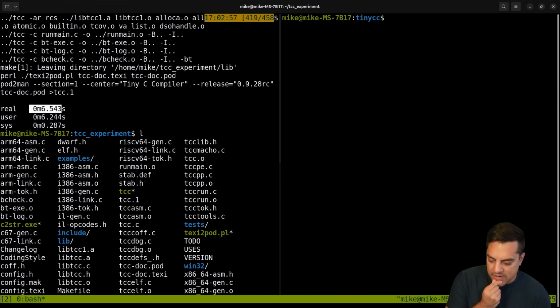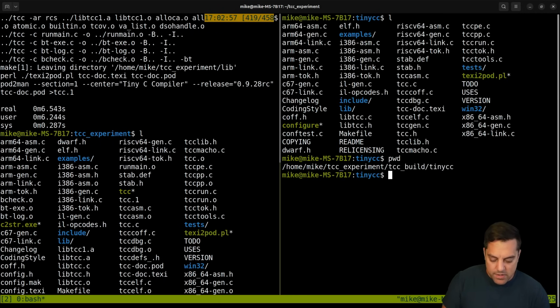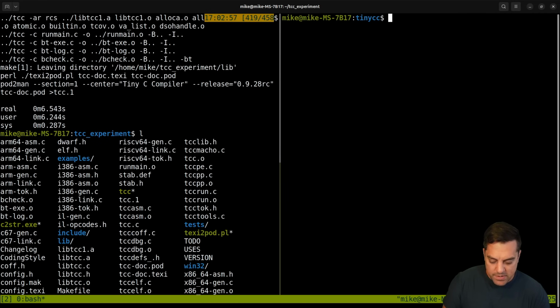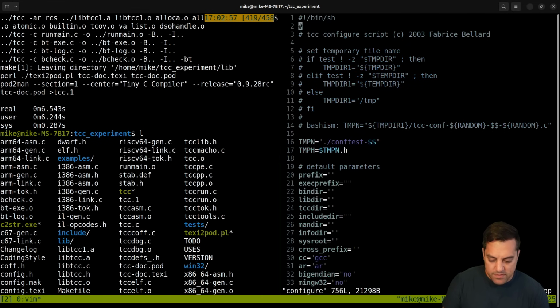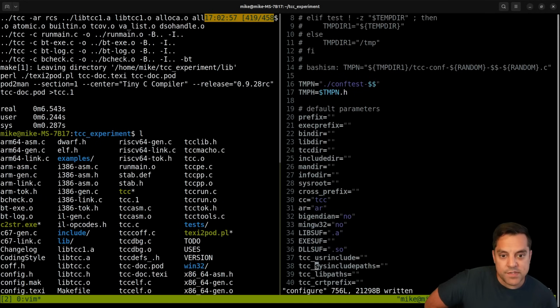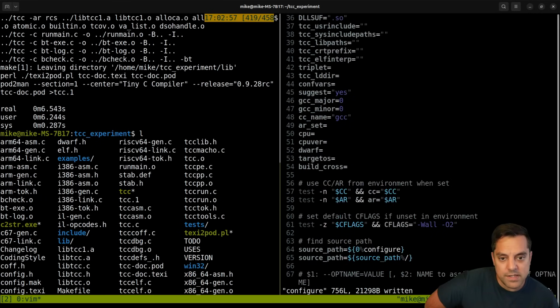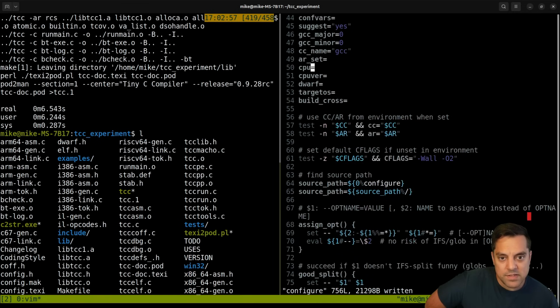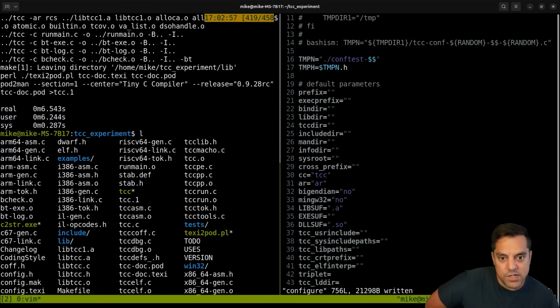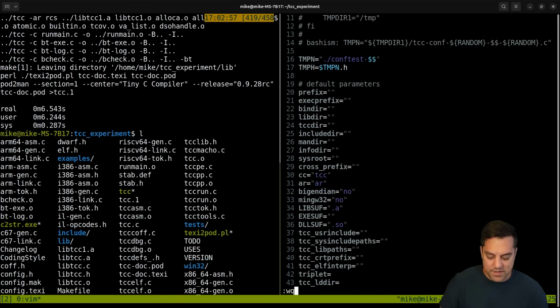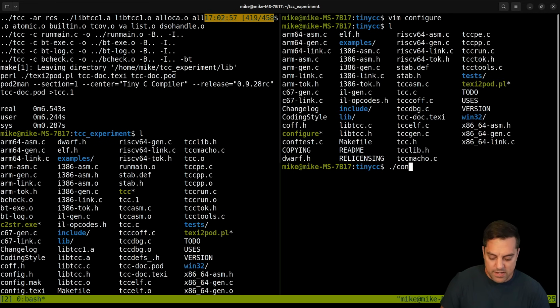Let's see here. And really we care about the user time, so I should accurately do that. Okay, so this is in our build here. Now I'm going to mess with the configure file to see if I change the compiler to TCC, if it uses that. Now, shouldn't need the linker here. How do I... is this going to be cheating here? Let's just see what happens, if that's a good test.